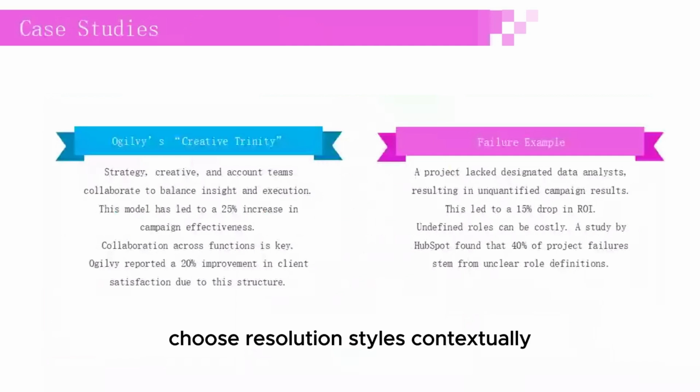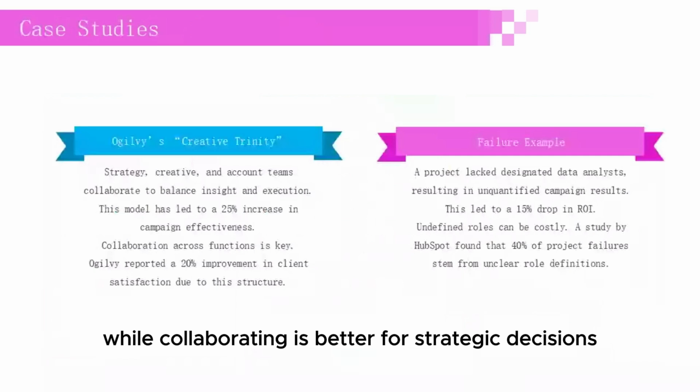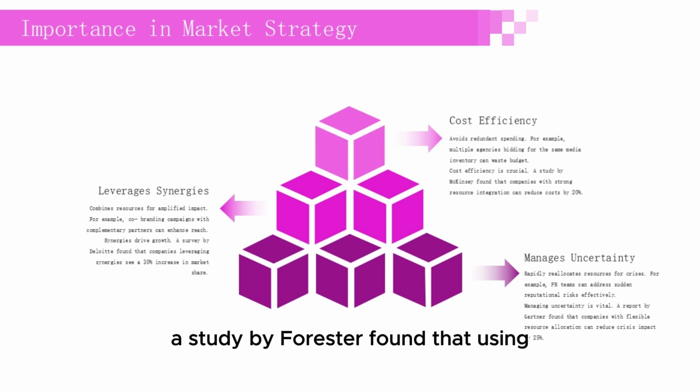Implementation strategies. Thomas Kilmann model. Choose resolution styles contextually. For example, competing can be used for urgent crisis response while collaborating is better for strategic decisions. Contextual resolution is effective. A study by Forrester found that using this model can improve conflict outcomes by 30%.